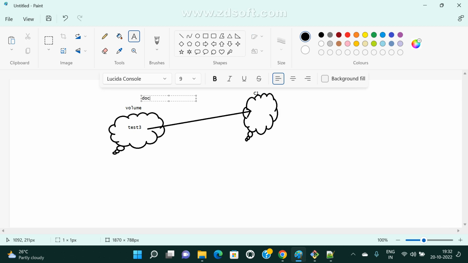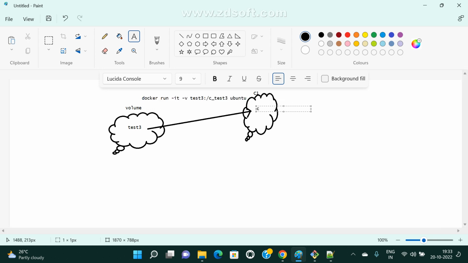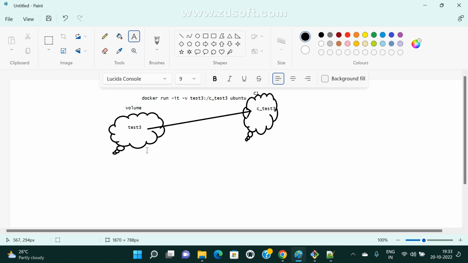docker run -it -v, and this is test3, colon, container, C underscore, whatever you want. That is your name, that is your wish. Ubuntu is the image name. Not only Ubuntu, you can select any image. So here the C underscore one directory is created, test3. Now my target is, if I create one more container, I can easily attach this volume to that container, right? Anyone any doubt?